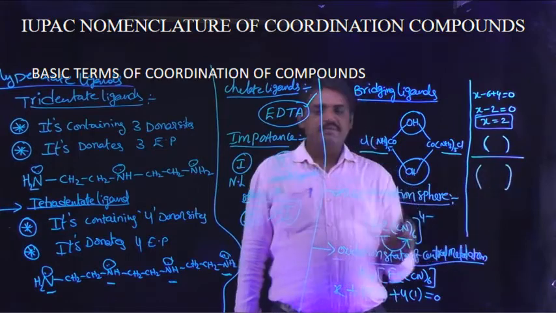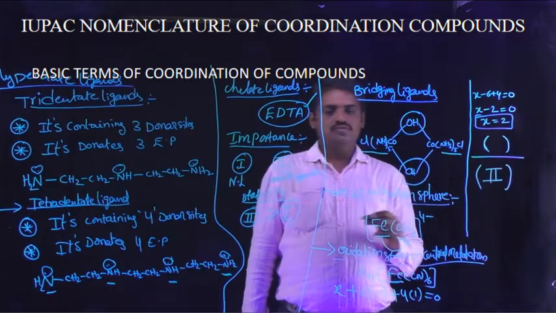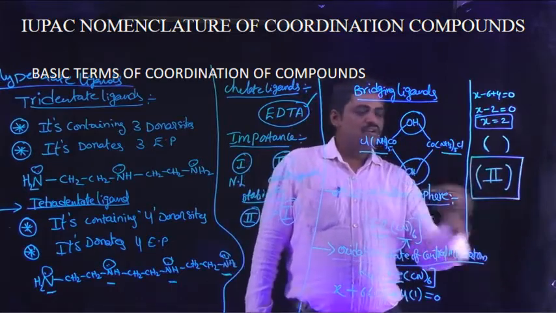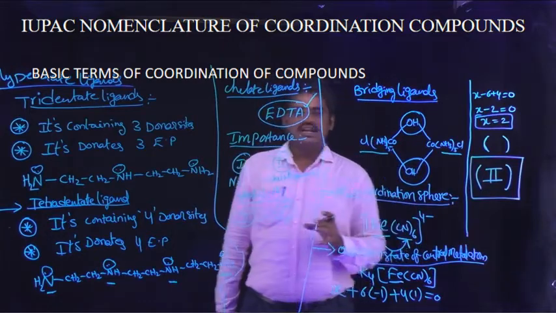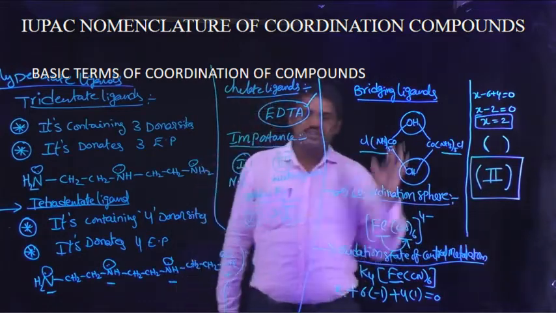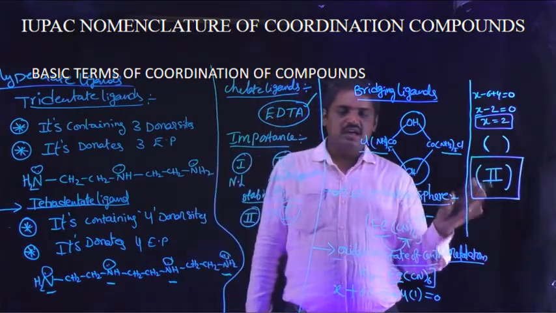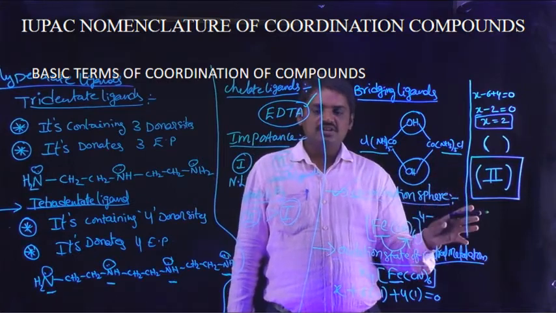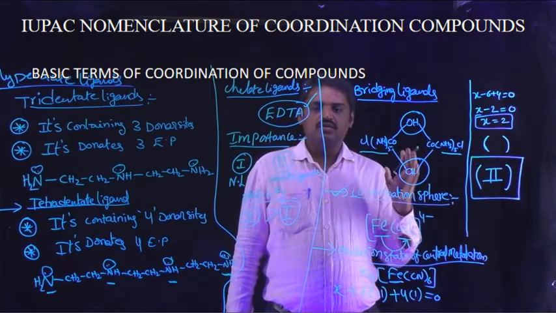This is the expression for the oxidation state of the central metal atom in the given coordination compound.